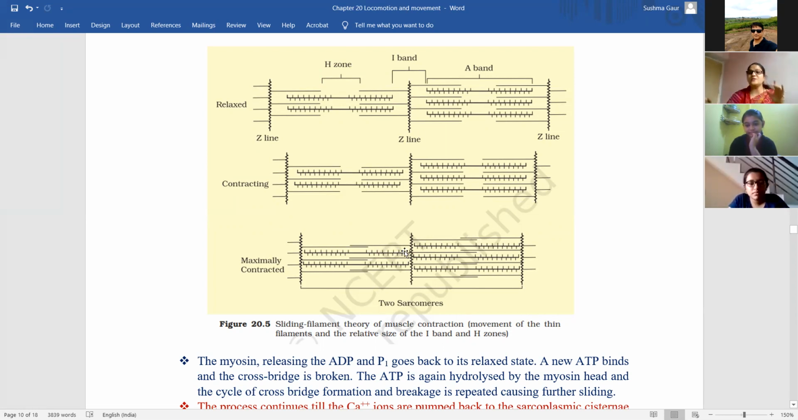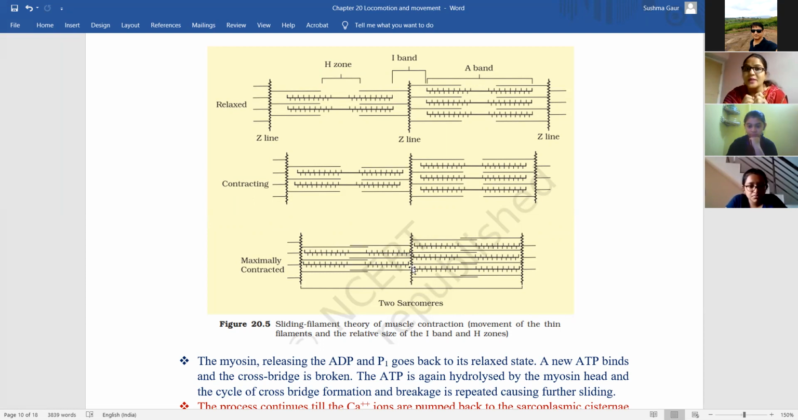Okay. So what is the change when the muscle is contracted normally and when it is contracted maximally? When the muscle is contracted normally, the I band is pulled towards the myosin, the Z line is also pulled towards the inner side, and the H zone will be present. But when the muscle is contracted maximally, the H zone is removed completely, the actin will overlap the myosin completely, and the Z lines will be pulled even more towards the inner side.